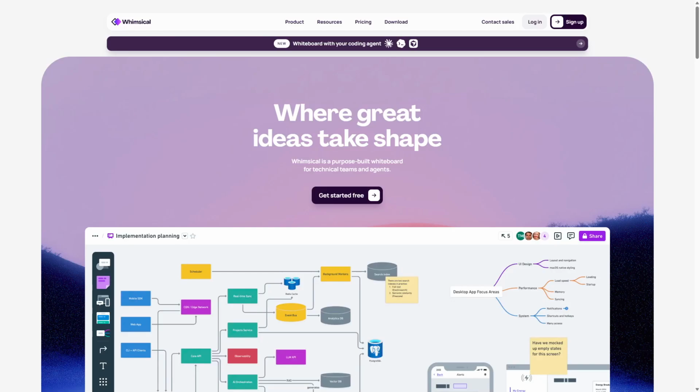Whimsical versus Figma. Which design tool is better? Choosing the right design tool can completely change how you create and collaborate without wasting time or struggling with complex features. Both Whimsical and Figma offer unique approaches for designers.